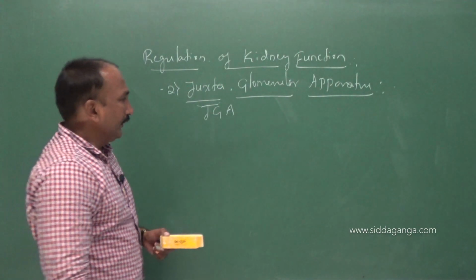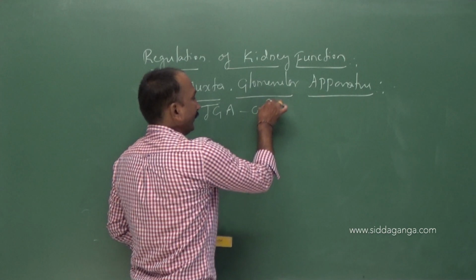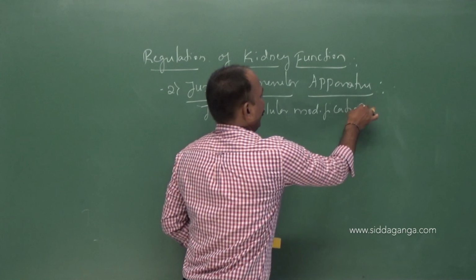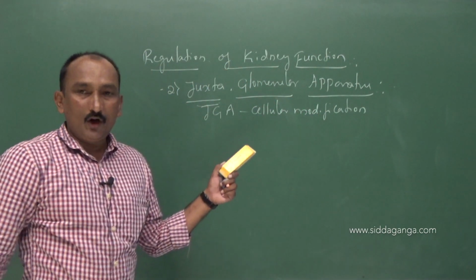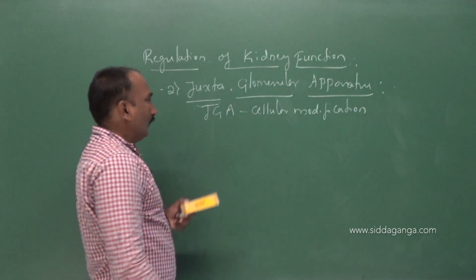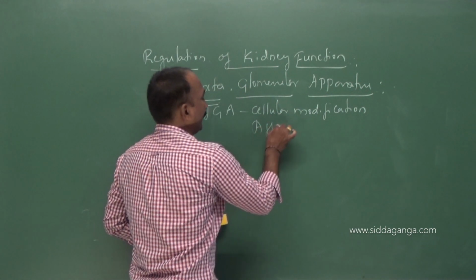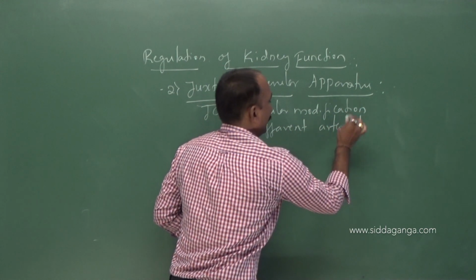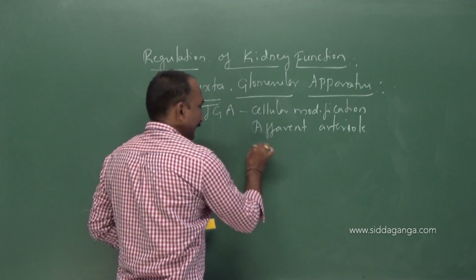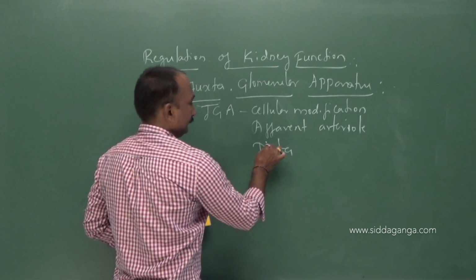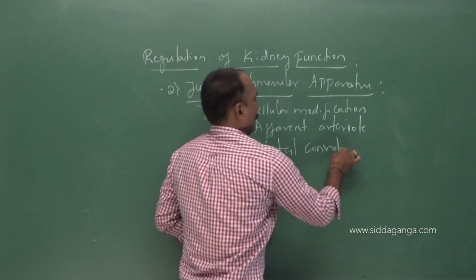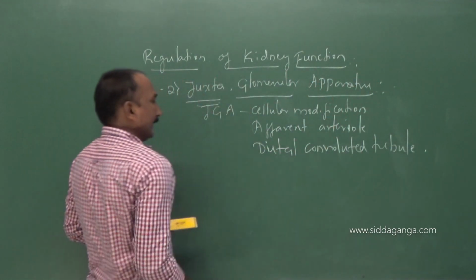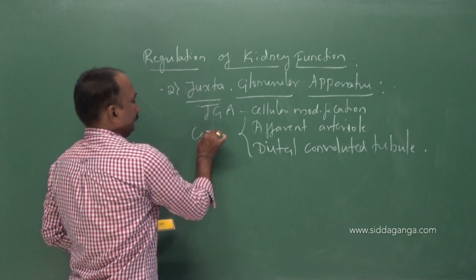The JGA is a cellular modification. Definition for the JGA: it is the cellular modification of the afferent arteriole and distal convoluted tubule at the point of their contact.